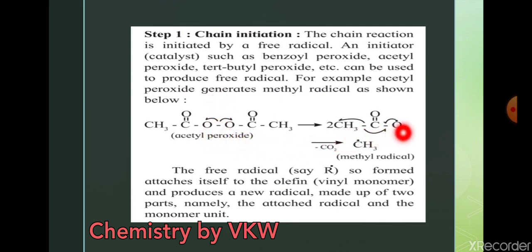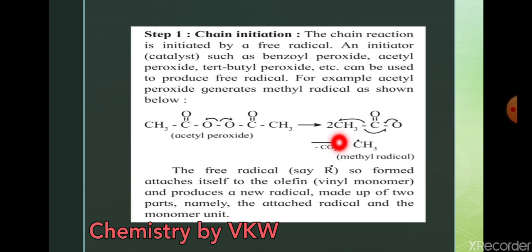And that leads to removal of CO2. How? See here. Radical is coming here, and CO2 is going to be removed. Radical is going to form the bond here, and this molecule is CO2, and this bond is going to break.